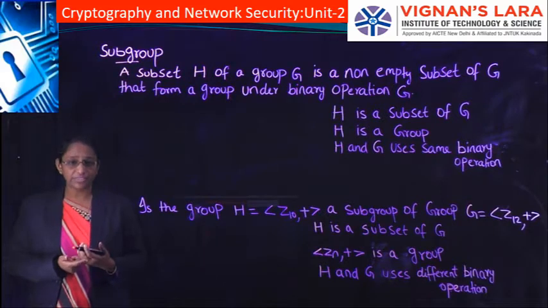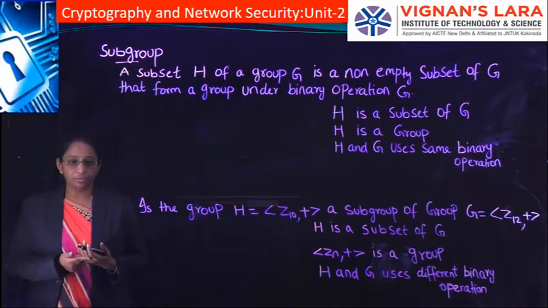If it satisfies the extra property of commutativity, then it is said to be a commutative group.